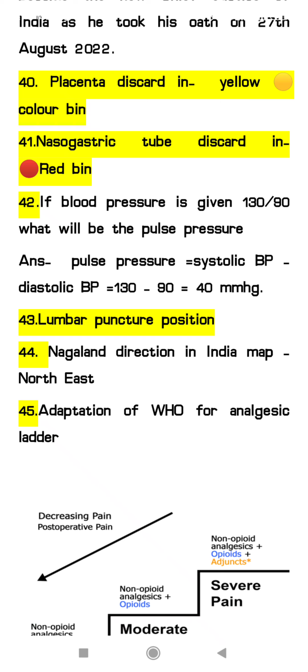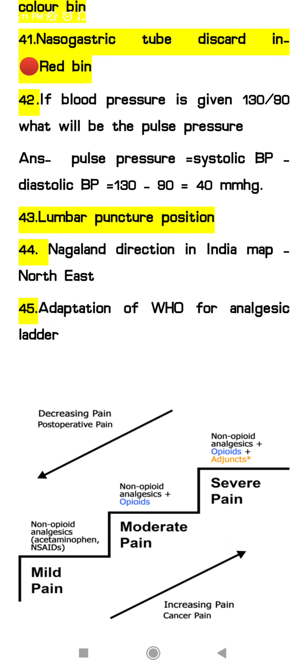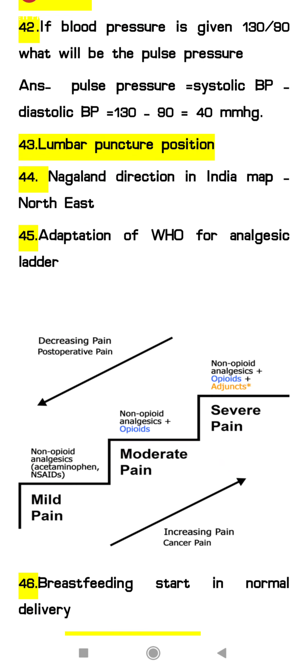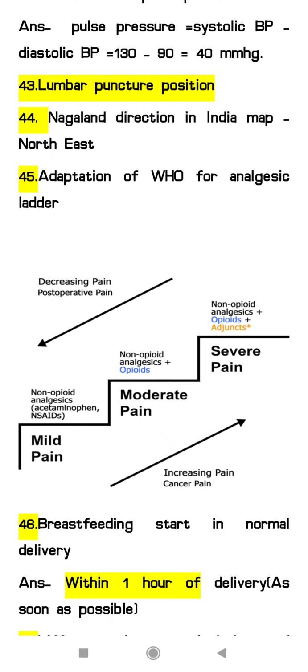Next question, they have asked regarding the lumbar puncture position. 44th question, Nagaland direction in India map. So that is northeast. 45th question, they have asked an image based question. They have given this image. So here you can see the WHO analgesic ladder image. So here you can see that according to the severity of the pain we are giving the analgesics or NSAID.